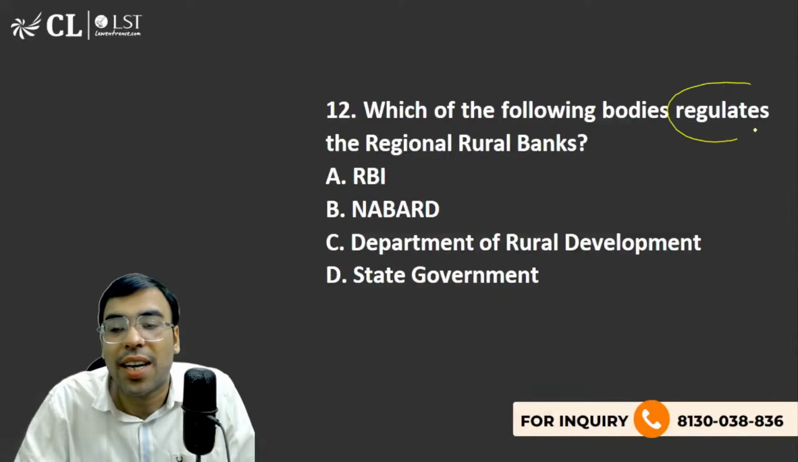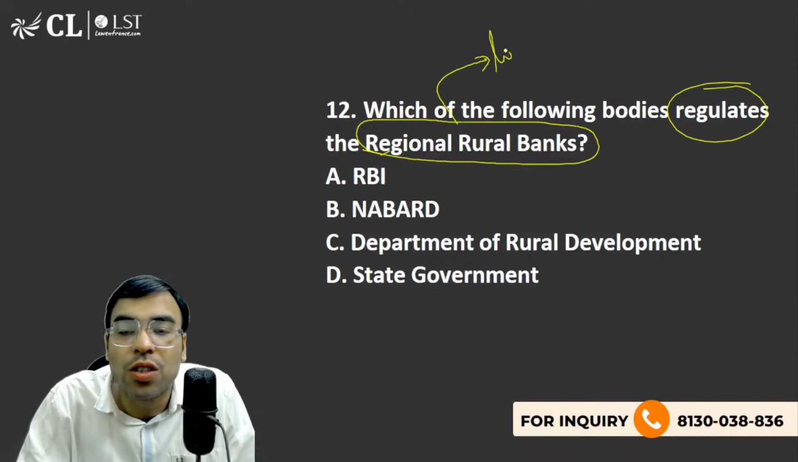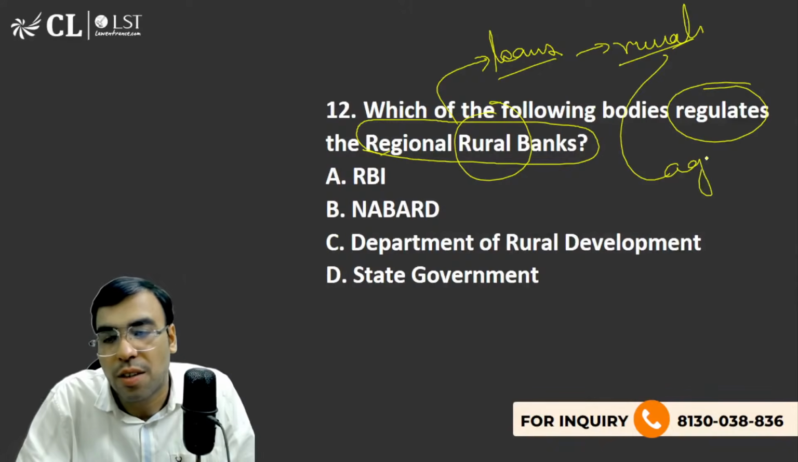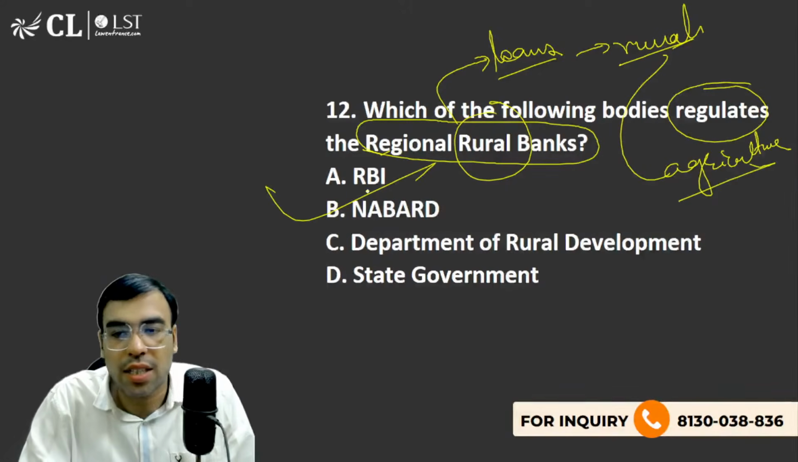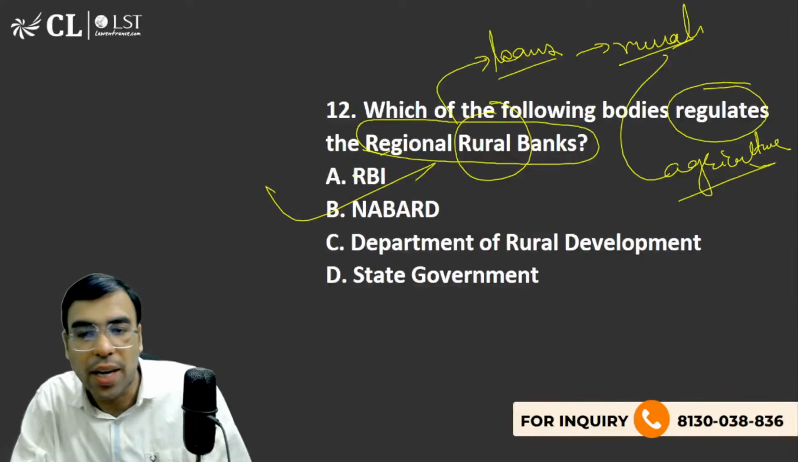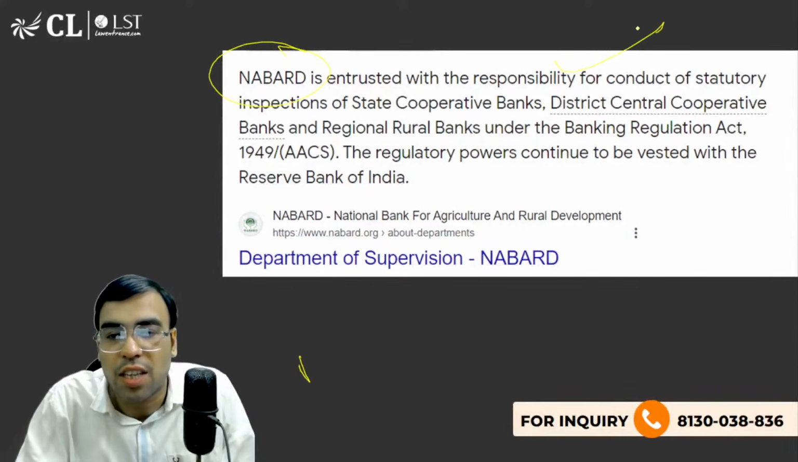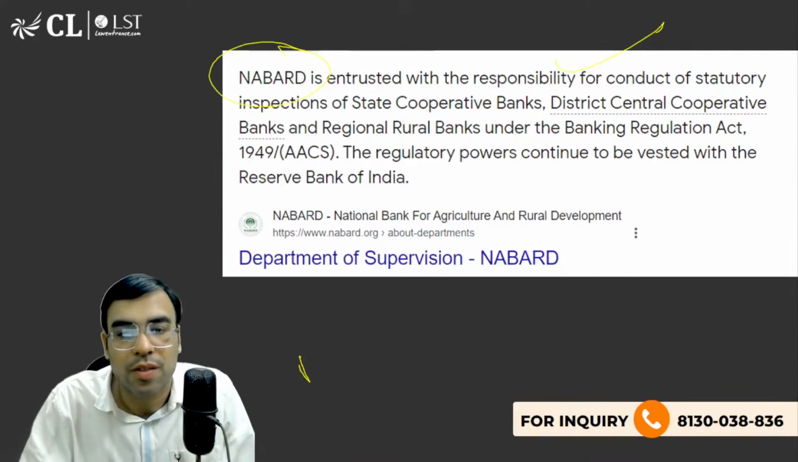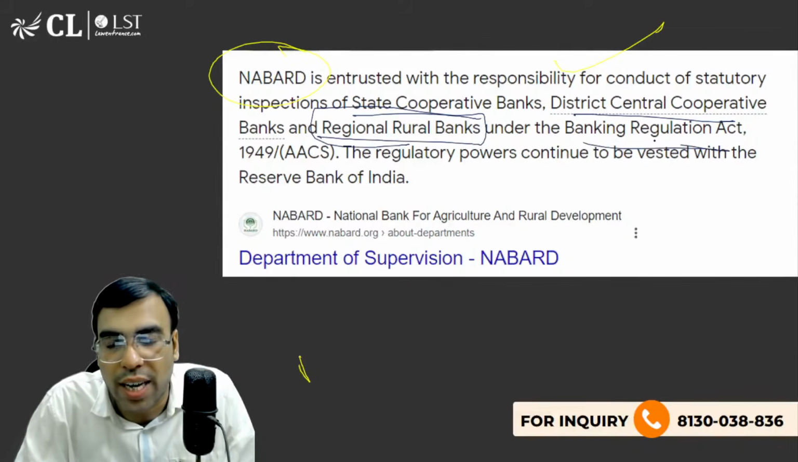Which of the following bodies regulates regional rural banks? RRBs are supposed to provide loans. The name itself says in the rural areas, and for what purpose? Mostly for agriculture. Of course it is regulated mostly by NABARD. NABARD is entrusted with the responsibility for conducting statutory inspection of state cooperative banks, district central cooperative banks, and regional rural banks under the Banking Regulation Act.